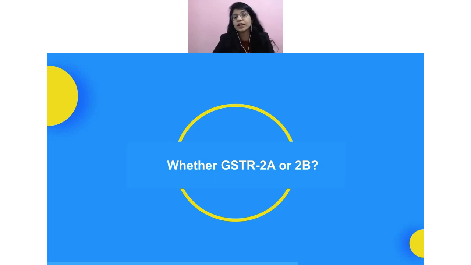So the answer over here is, see, if we talk about the complete legality, the rule 36(4) in itself is incomplete because that condition is not there in section 16. Though even in the budget they have proposed that this particular subsection needs to be introduced, still it is not notified. But the problem over here is the government, the department have already started issuing the notices. So if they find certain discrepancies between your purchase register and the 2B, they have started issuing you the notices.